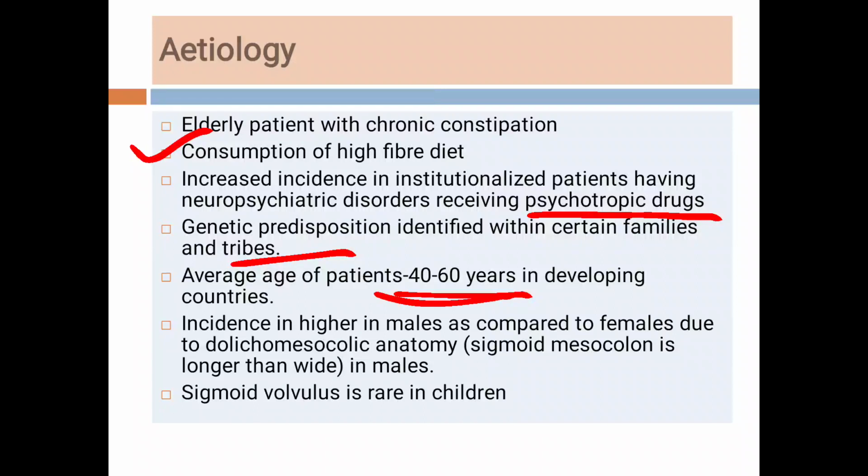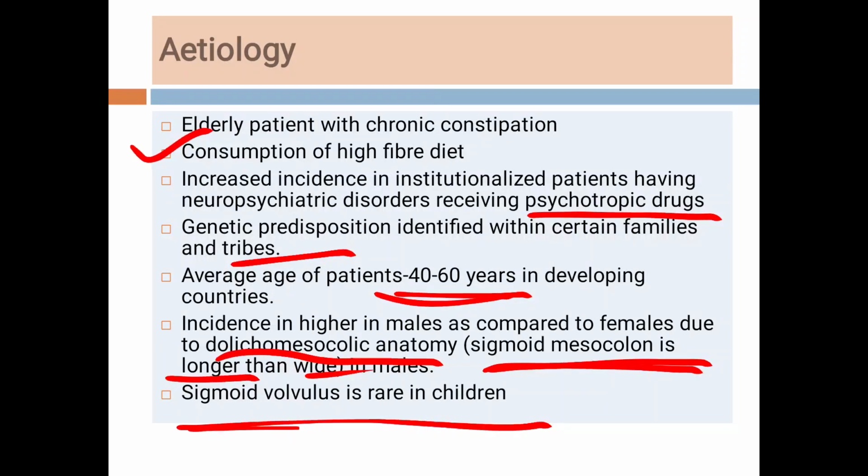Then the incidence is higher in males as compared to females because of the dolicho-mesocolic anatomy. So what is this dolicho-mesocolic anatomy? Here the sigmoid mesocolon is longer and narrower in males. Means the length of the sigmoid mesocolon is more than its breadth, and that is seen in males, and that's why males are more prone to volvulus. Sigmoid volvulus is rare in children.